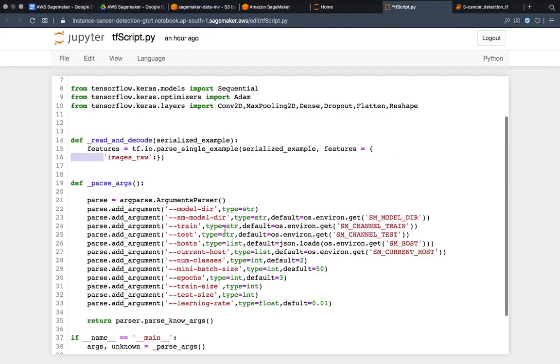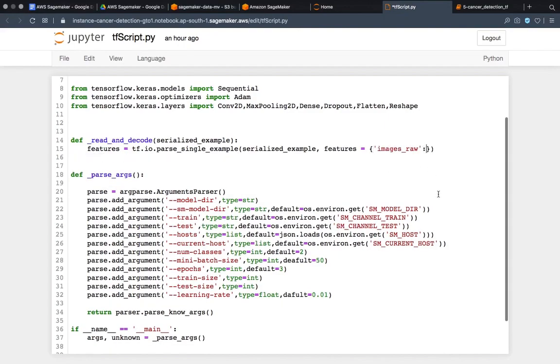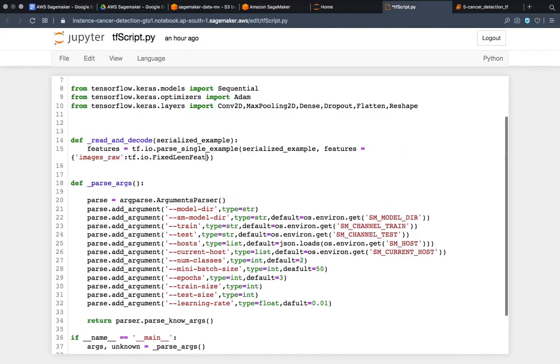For images raw, I guess I have to give it a fixed length feature. So let's give it like this, tf.io.FixedLenFeature, and then one empty thing, and then tf.string. Yeah, this will work maybe.